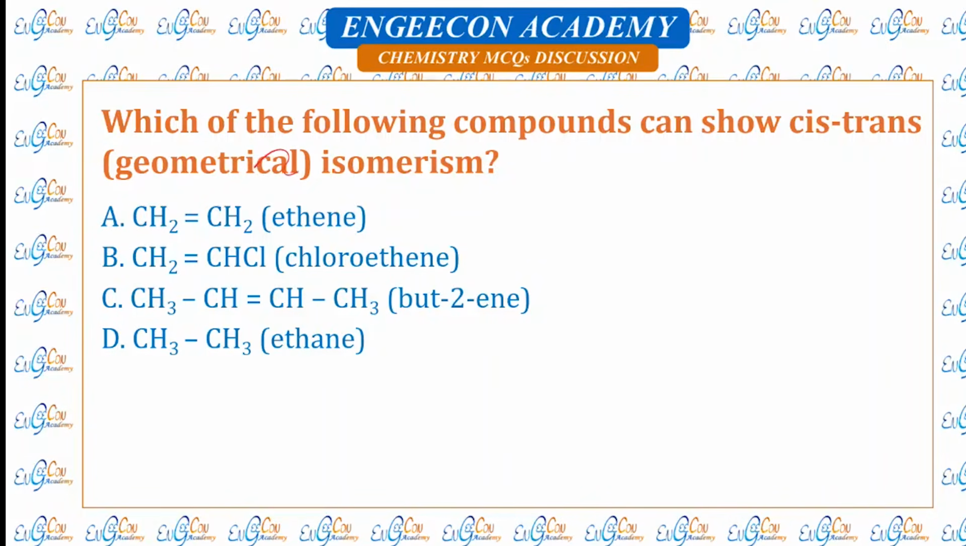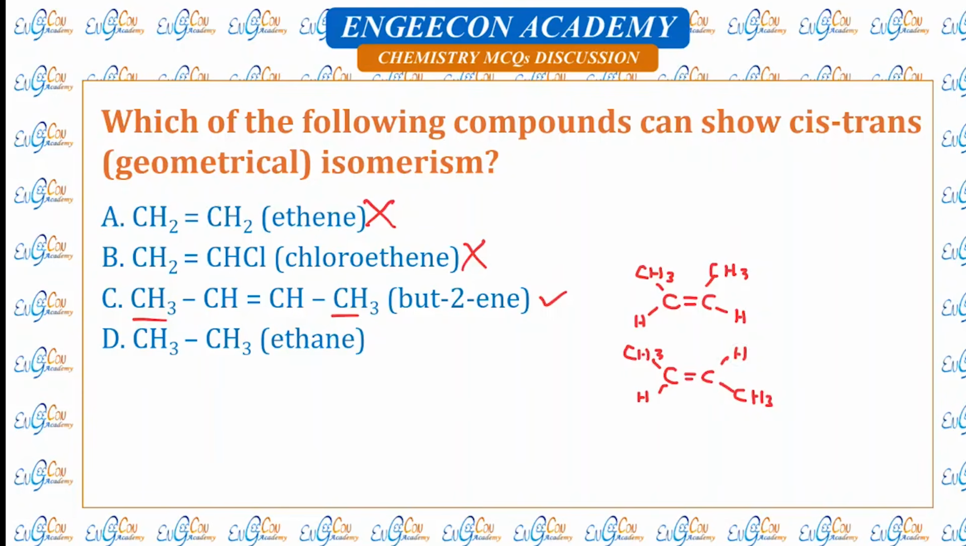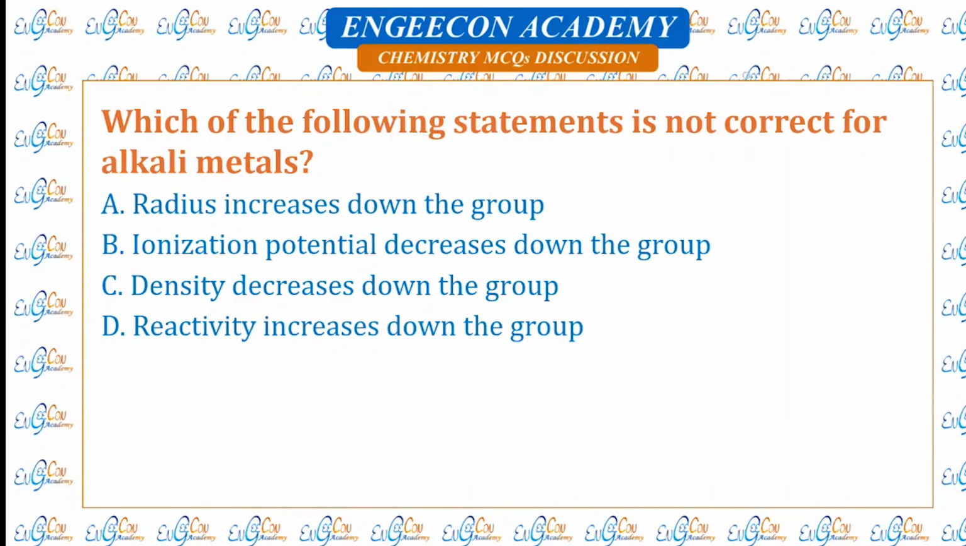Which of the following can show cis-trans isomerism? Ethene does not show cis-trans isomerism. Chloroethene does not show cis-trans isomerism. 2-butene shows cis-trans isomerism. It can exist in two forms. This is the cis form of 2-butene, and looking at this one, this is the trans form of 2-butene. So 2-butene can show cis-trans isomerism.